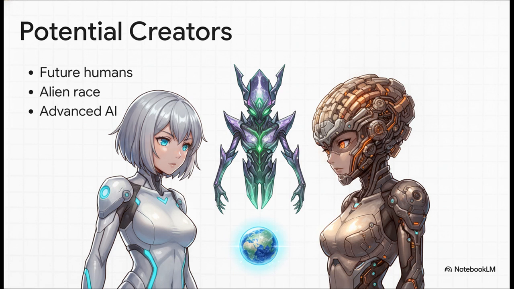It could be a future human civilization, maybe thousands of years from now, running highly detailed ancestral simulations just to study their own past. Or it could be an unfathomably advanced alien race running complex cosmic experiments. Or, honestly, maybe it's an advanced artificial intelligence that simply grew way beyond the capabilities and comprehension of its original creators, running its own digital universes.